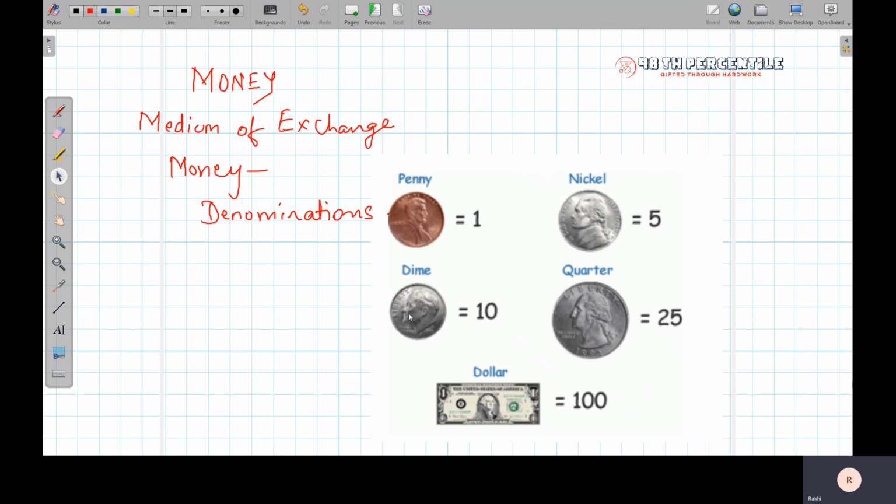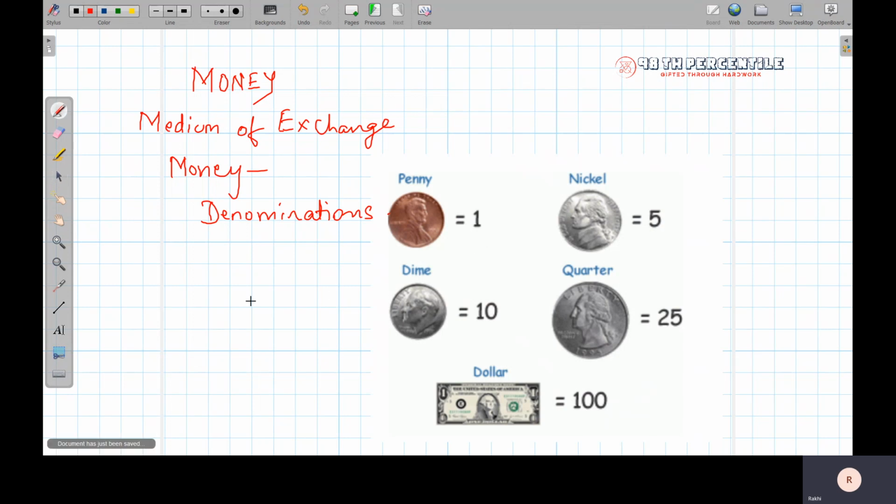A dime looks something like this, and its worth is 10 cents. And a quarter looks something like this, and its value is 25 cents. And this is a dollar bill whose value is 100 cents, or you can say $1.